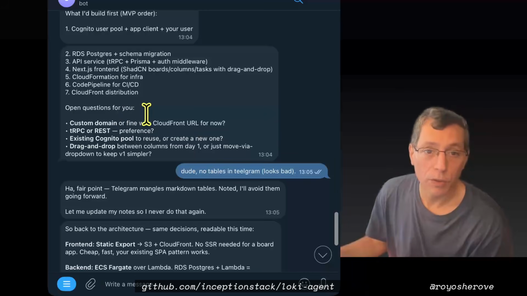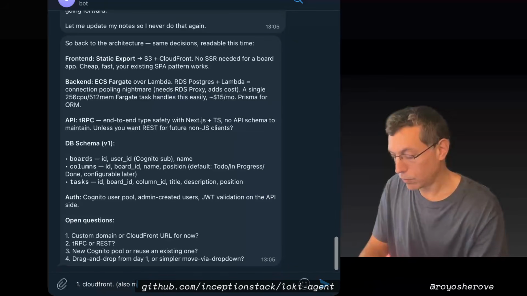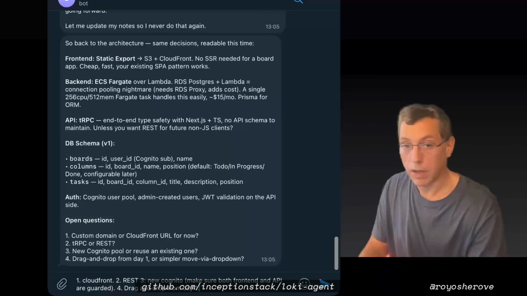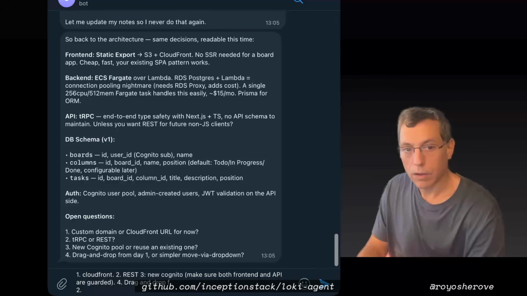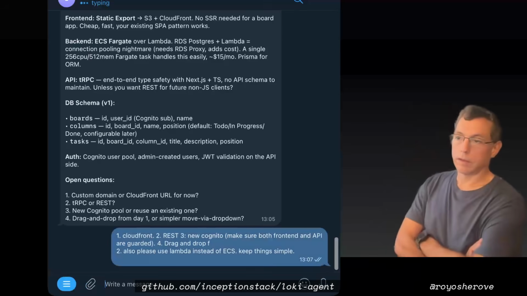Create a new Cognito user pool. Drag and drop. Okay, so one, CloudFront; two, REST; three, new Cognito. Make sure both front end and API are guarded. Four, drag and drop from day one. I like that. Also drag and drop, and also please use Lambda instead of ECS. Keep things simple. Okay, let's see what happens now.